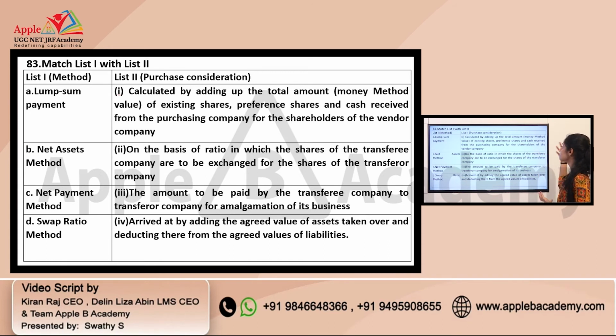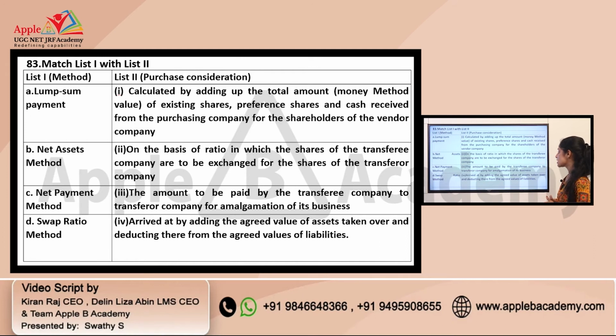It's about the payment that you should make, right? So you can connect it with option C, that is net payment method. Coming to option 2, on the basis of ratio, in which the shares of the transferee company are to be exchanged for the shares of the transferor company. As it is specifying a ratio, directly you can go for option D, that is D2. The amount to be paid by the transferee company to the transferor company for amalgamation of its business. They are paying a huge amount, so you can connect it with option A, that is lump sum payment.